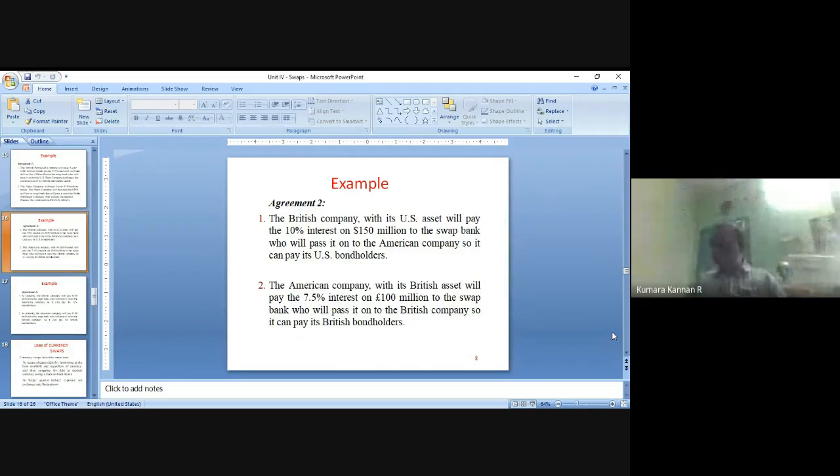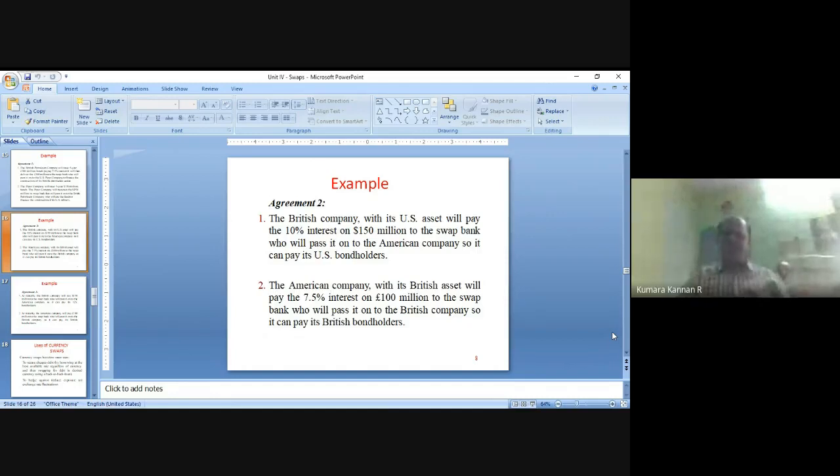US Piper Company got 100 million pounds from British Petroleum Company at a 7.5% interest rate, so they have to pay 7.5 million pounds. US Piper Company will pay the swap bank 7.5 million pounds, and the swap bank will give it to British Petroleum Company. After collecting the 7.5 million pounds from US Piper Company through the swap bank, British Petroleum Company will pay the interest to all bondholders of the 100 million pounds investment, right? That is the second transaction.